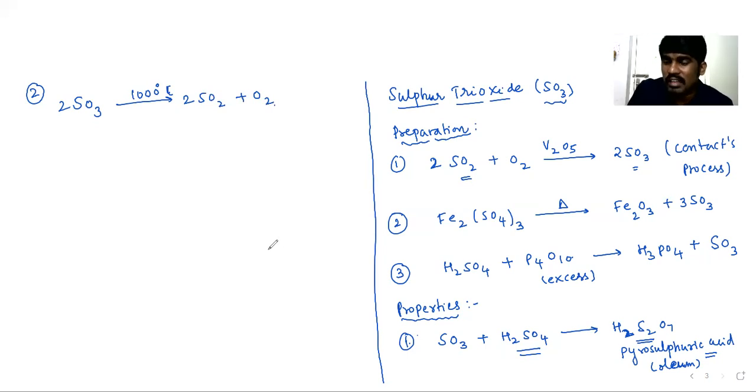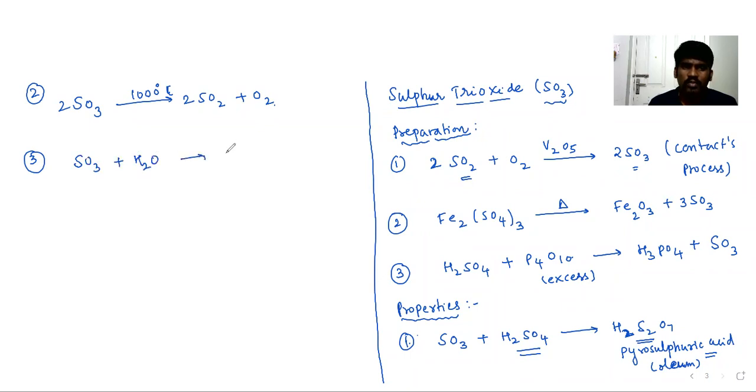It is another chemical property of sulfur trioxide. These are the major chemical properties, but we know SO3, whenever it dissolves in water, forms H2SO4, sulfuric acid. That's why it is an example of an acidic oxide.